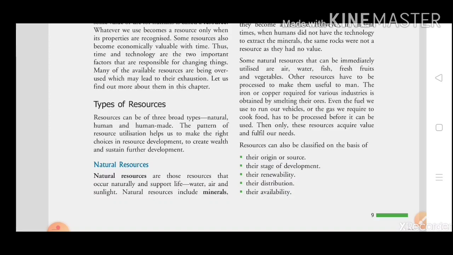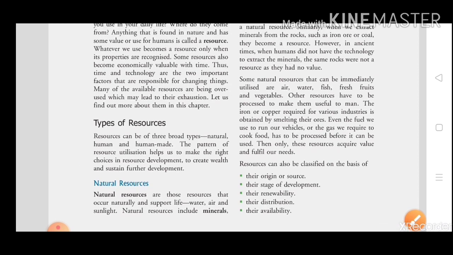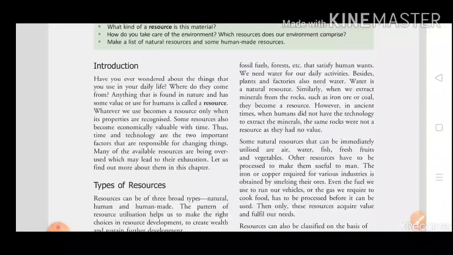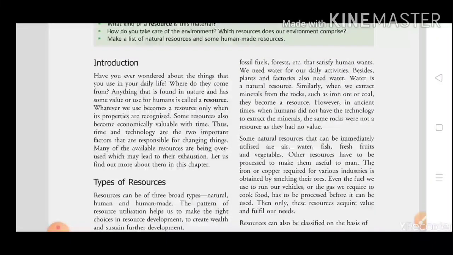Our next topic is types of resources. You can divide them mainly into 3 points. First is natural resources, second is human resources, and third is human-made resources. In this chapter I will teach you what natural resources are. Natural resources are those resources that occur naturally and support life. Okay students, naturally and support life. Naturally means there is no role of a human being.